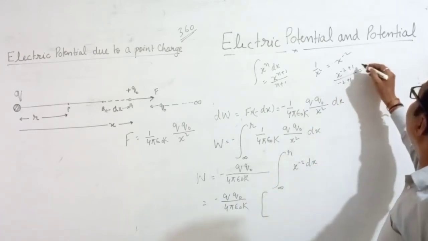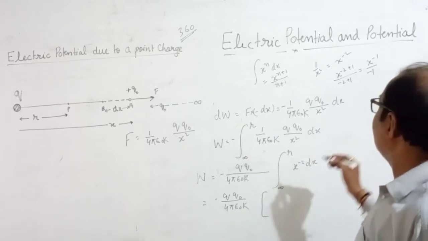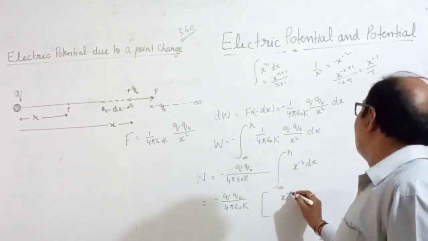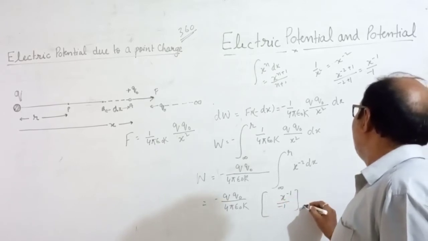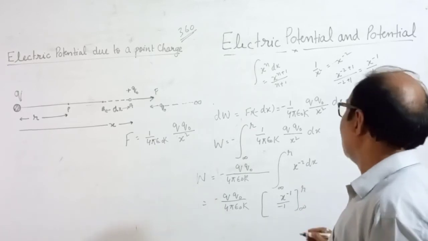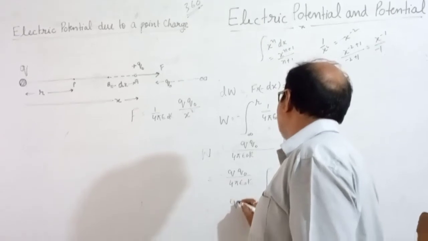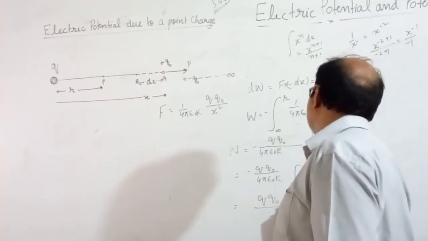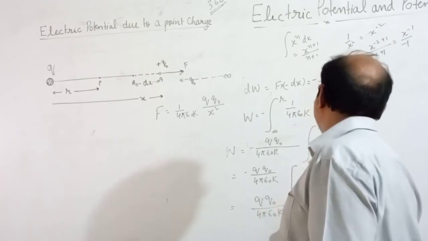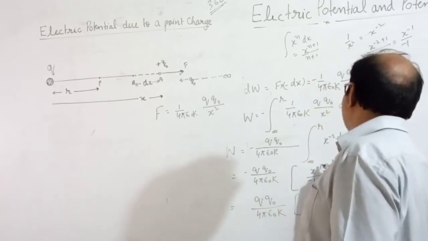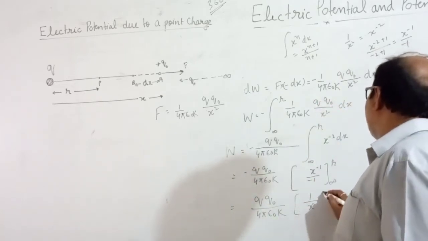Minus 2 plus 1 means x power minus 1, so minus 1 is here: x power minus 1, from infinity to r. Now this minus sign you can take out, minus minus plus, q naught upon 4 pi epsilon naught k. X power minus 1 you can write as 1 upon x.